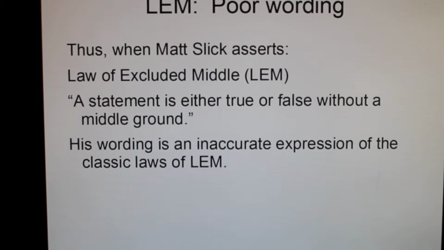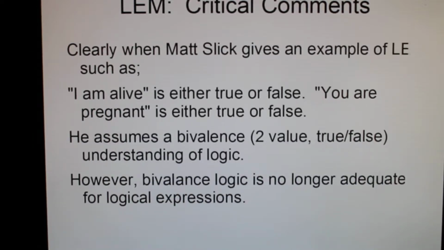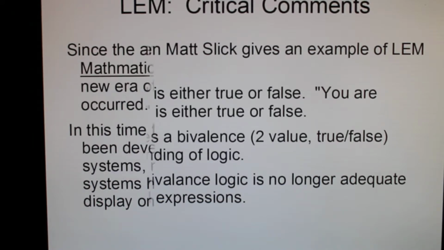Thus, when Matt Slick asserts the law of excluded middle as a statement is either true or false without a middle ground, his wording is an inaccurate expression of the classic law of excluded middle. Clearly, when Matt Slick gives an example of the law of excluded middle, such as "I am alive" is either true or false, "you are pregnant" is either true or false, he assumes a bivalent, or two-value, logical system, which is true or false. However, bivalent logic is no longer adequate for logical expressions.